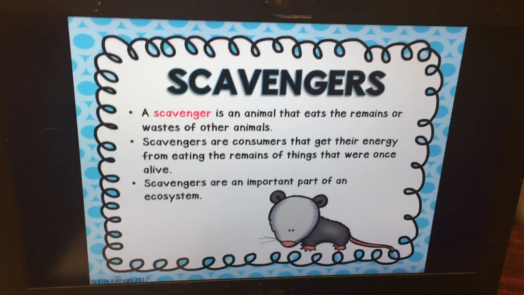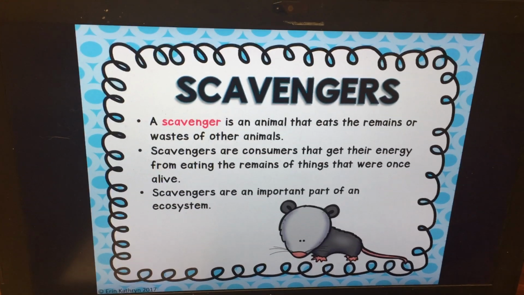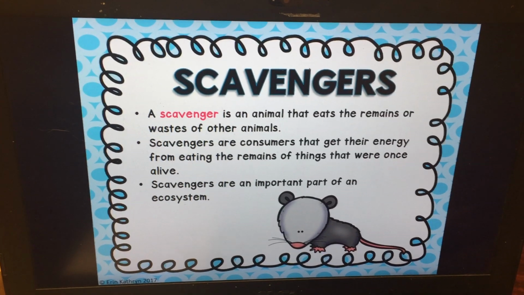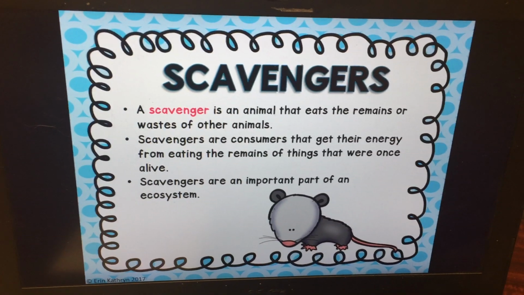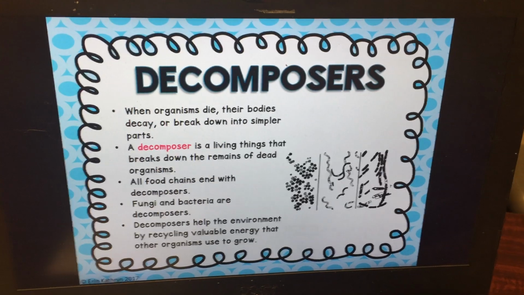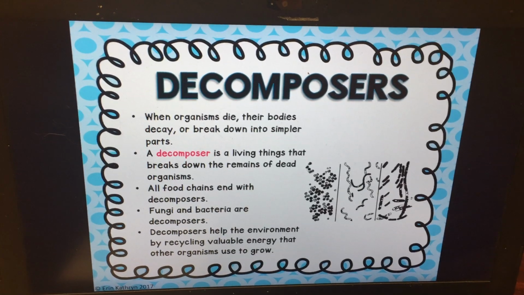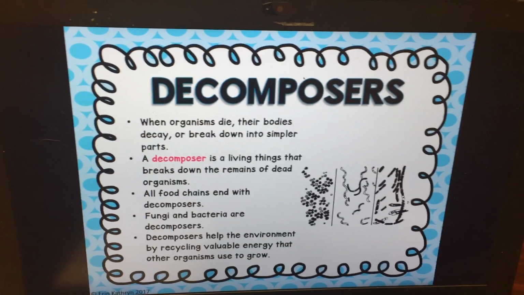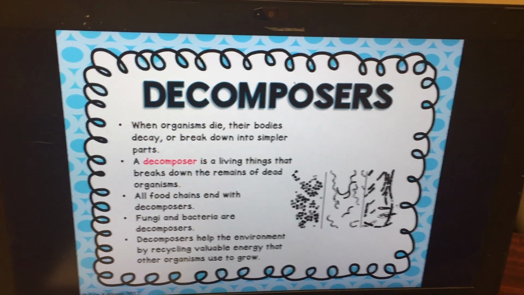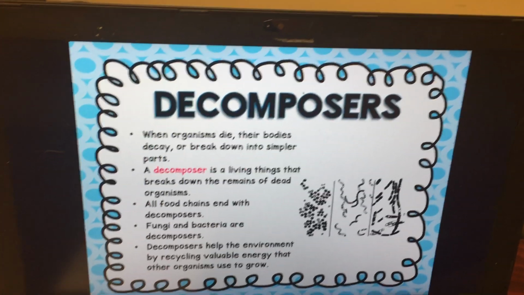Now, scavengers are animals that eat the remains or wastes of other animals. Scavengers are consumers that get their energy from eating the remains of things that were once alive. Scavengers are a super important part of the ecosystem because they take care of the things that are no longer alive. When an organism dies, so when an animal or plant dies, their bodies decay and break down into simpler parts. A decomposer is a living thing that breaks down the remains of dead organisms, so that those organisms can then turn into things that can grow again.